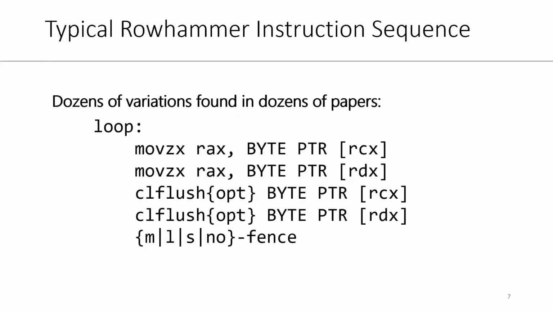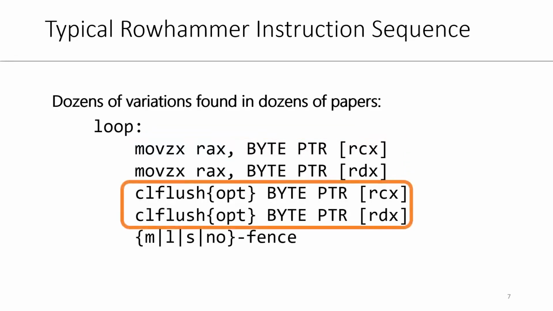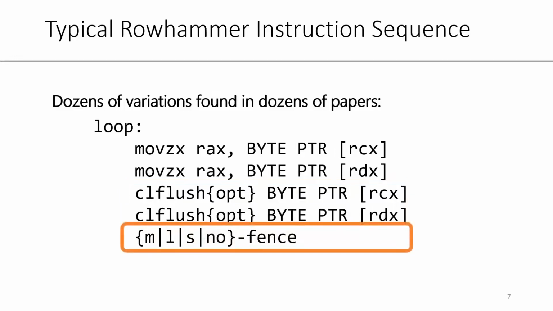While many different Rowhammer instruction sequences have been used, they all follow a variant of the following template. In a loop, the CPU executes two memory reads. The addresses are chosen in such a way that they correspond to two different rows in the same bank. Then the cache is flushed to ensure the reads in the next loop iteration bypass the cache and reach DRAM. Finally, the instruction sequence may contain a memory barrier that ensures a proper serialization of the accesses across loop iterations. Because the memory barrier has different behaviors on different microarchitectures, all possible combinations were claimed to yield results.